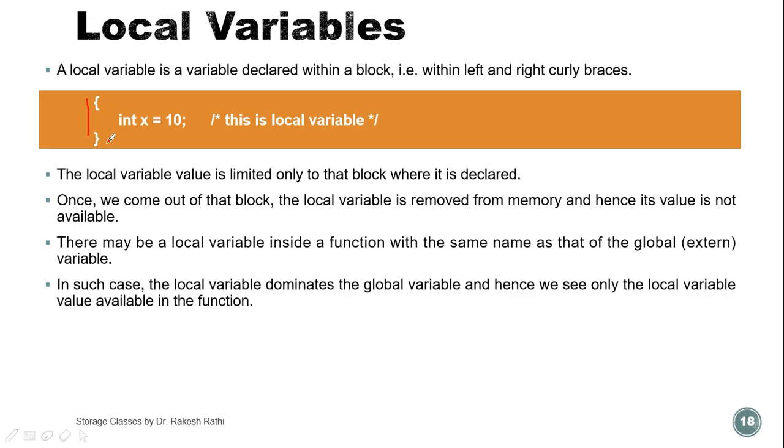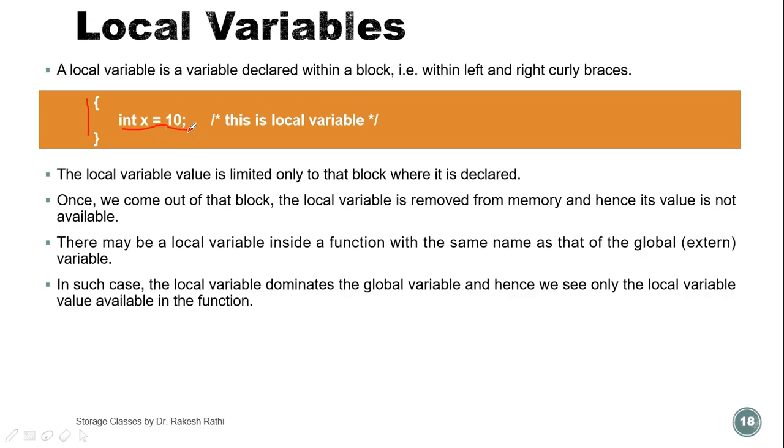The local variable value is limited only to the particular block where it is created. Here int x equal to 10 is created, so the value lies between these curly braces only. When control comes out from this block, this variable is automatically deleted.